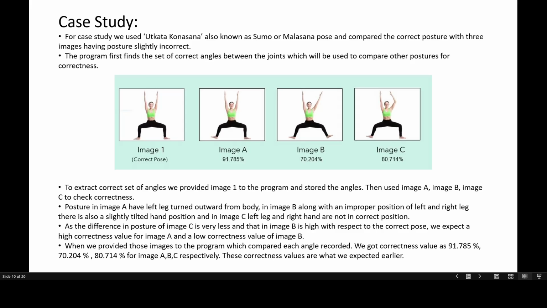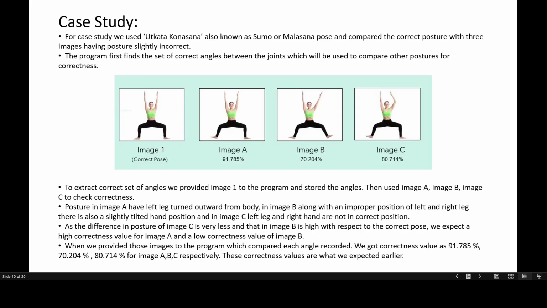The first image is the correct posture and also a reference image. The three images on the right, image A, B, and C, have been modified a bit. For example, the arms have been moved or the legs have been modified. If we take a look at image A, we can see that the left leg has been moved outward from the body, but everything else is the same. In image B, both left and right legs have been moved and modified, along with the right arm. In image C, the right arm has been folded and the left leg has also been moved outward.